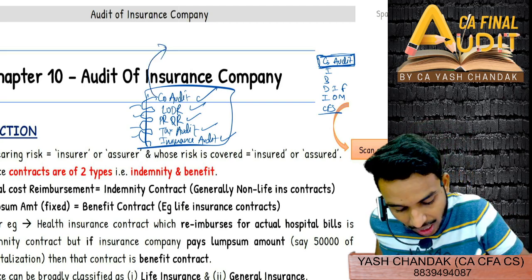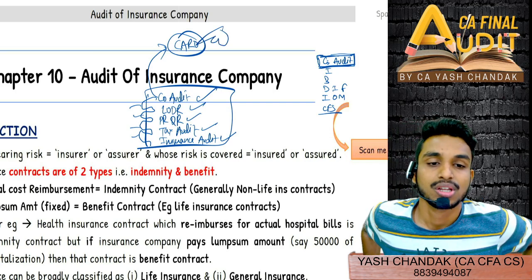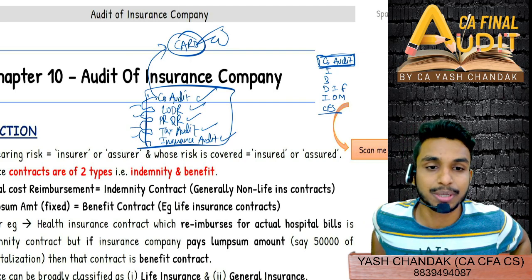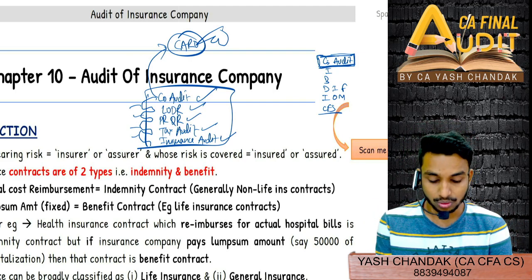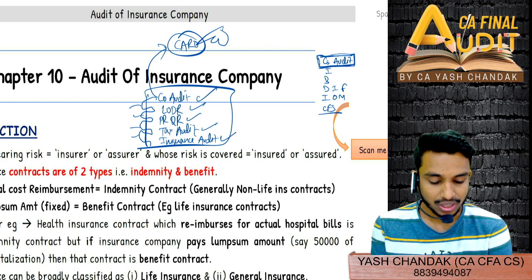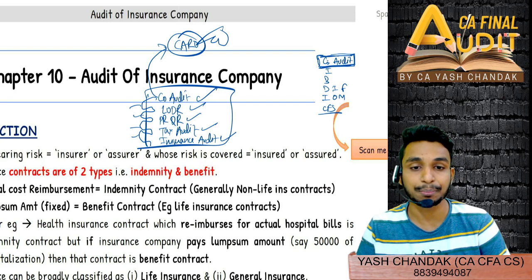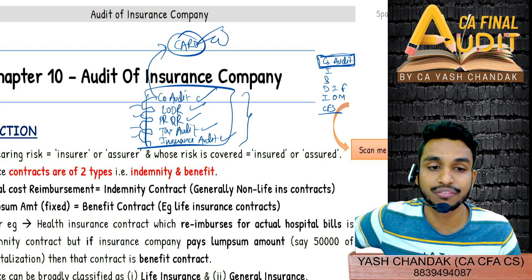Specifically company audit, a question will definitely come, you will get at least one question. So company audit, LODR, a very important chapter. PRQR, you can expect even two questions, right? They gave two questions this attempt also. Then tax audit, and insurance audit. You can expect at least one question from each chapter. These chapters are going to get deleted from the new course 2024.